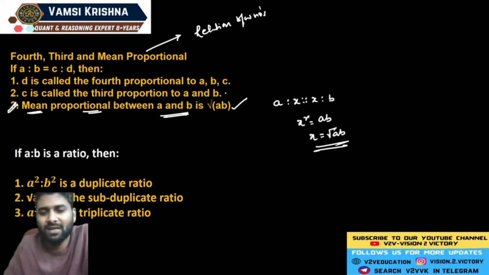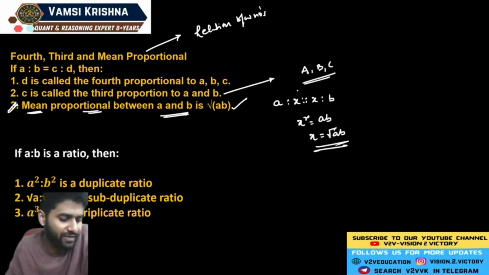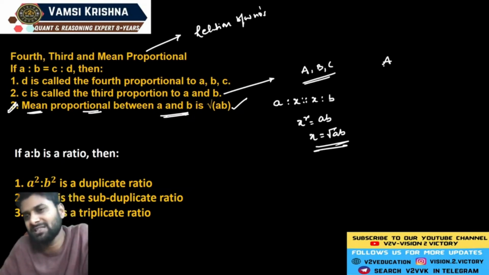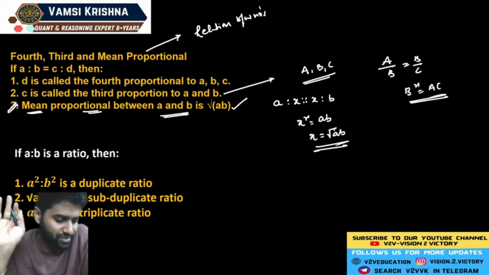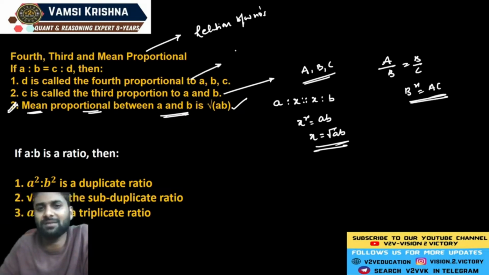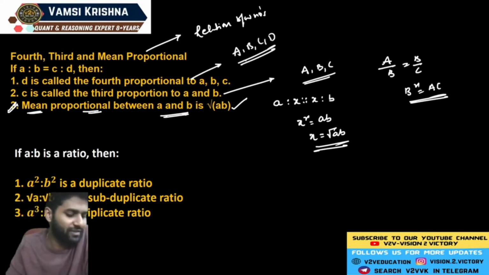In the same way, identify the third proportion. For example, A, B, C, three numbers are given, and you should identify the third proportion. Third proportion means see, A by B is equal to B by C. Again, B square is equal to AC. To identify the third element with the help of the third proportion concept. In the same way, for example, A, B, C, D are in continued proportion to identify the fourth element.